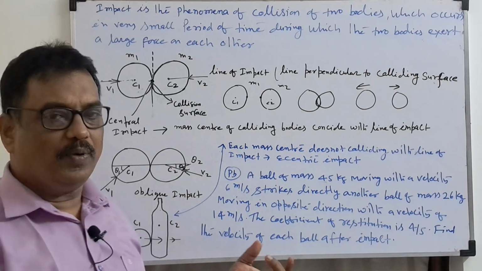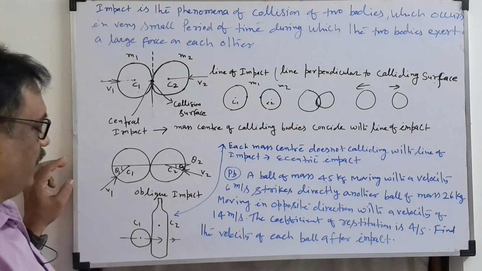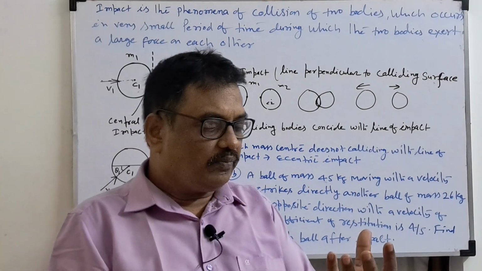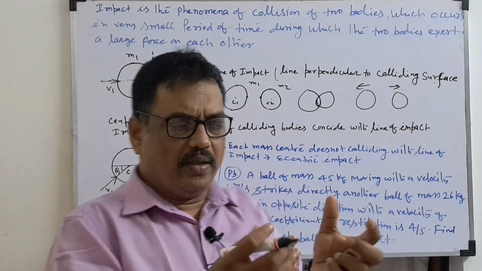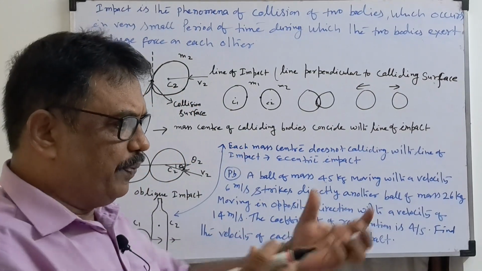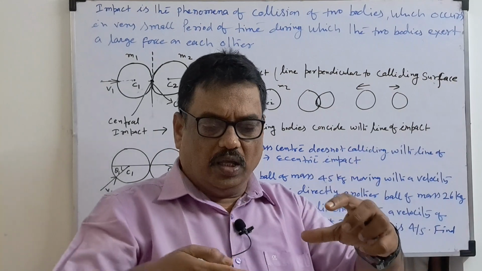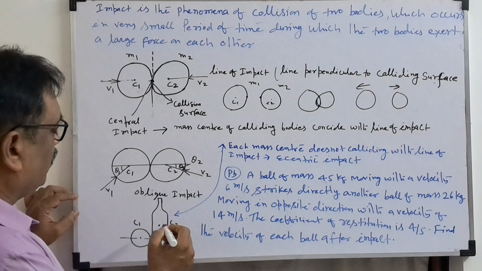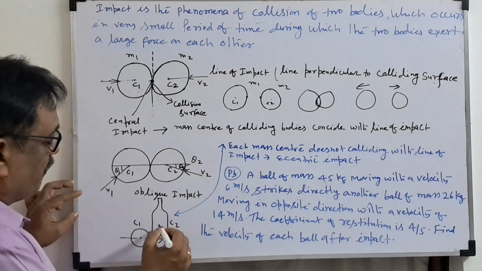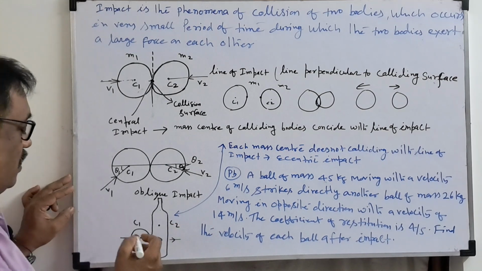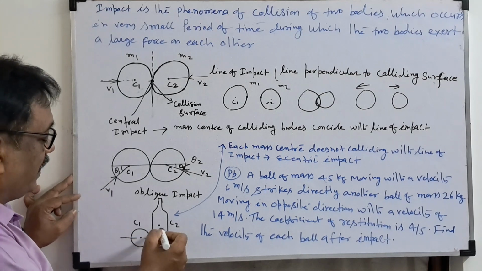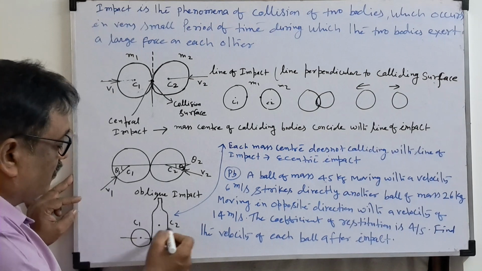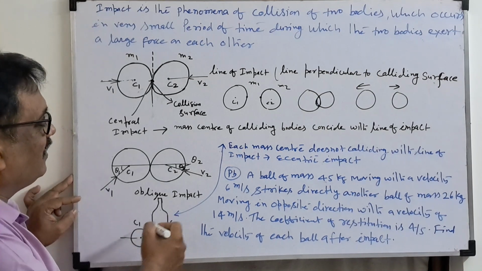Now let us study the eccentric impact. What is the eccentric impact? A very good example is a cricket bat and ball. The ball has a center, and the bat has a center of gravity. If someone throws the ball and the batsman hits it, the chance of hitting both centers at a time is really an impossible task. The ball will hit anywhere on the bat. It is not possible to hit center C1 to C2. That is called eccentric impact.